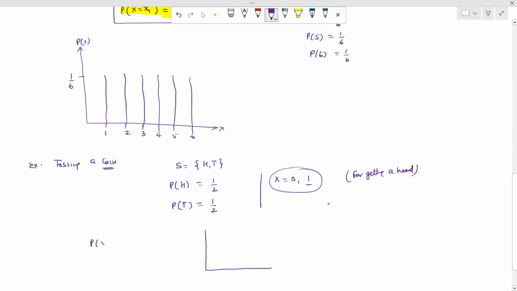When we define the probability P of X, this will be 1 by 2. Here we have X. Now this P of X, the probability of getting a head or not getting a head, are the same. Both head and tail have the same probability. So that means this behaves as a discrete uniform distribution.